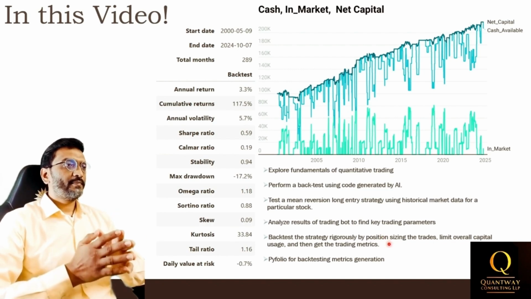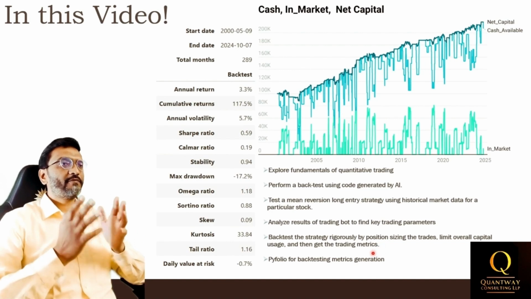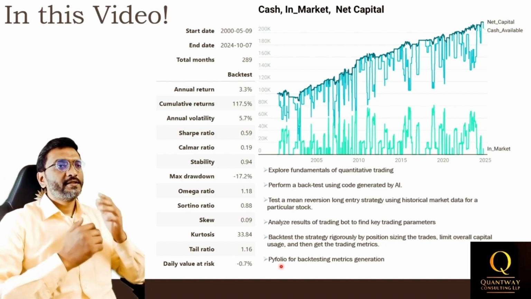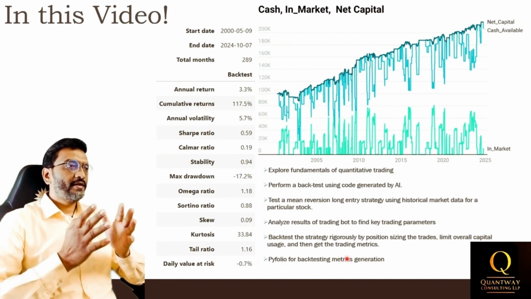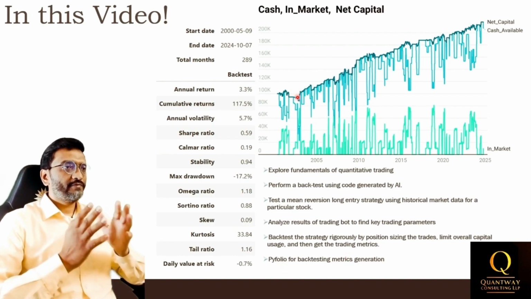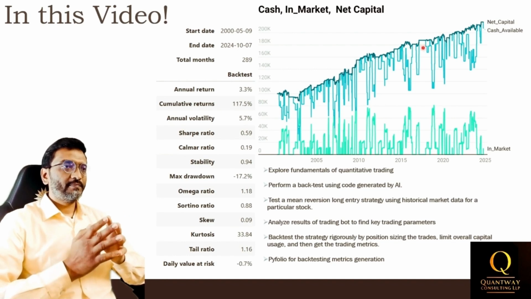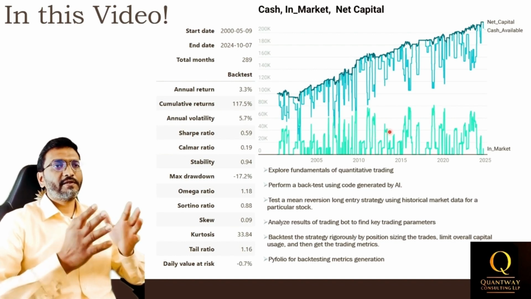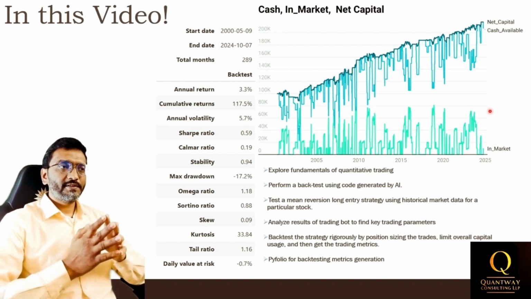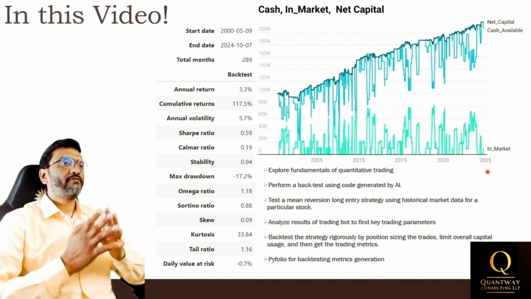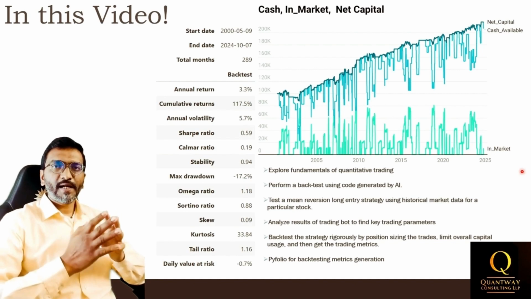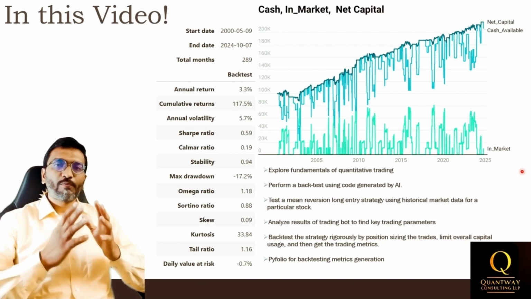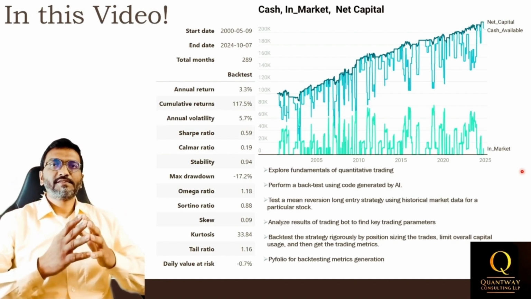We shall then optimize the trading parameters to improve the performance and evaluate the strategy using Pyfolio and find backtesting metrics. We will also analyze the equity curve, which tracks net capital, cash available, and in-market capital over the trading period. By the end of the series, you will have a clear understanding of how to find actionable insights from historical data, perform a backtest, and build robust data-driven trading strategies.